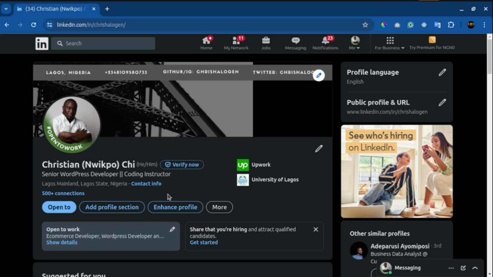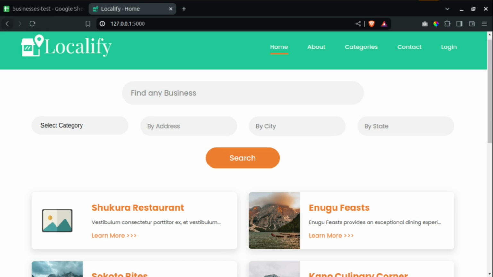Up next, we'll explore the functionalities of Localify and see how it can empower local businesses in their discovery journey. So let's come back to Localify.